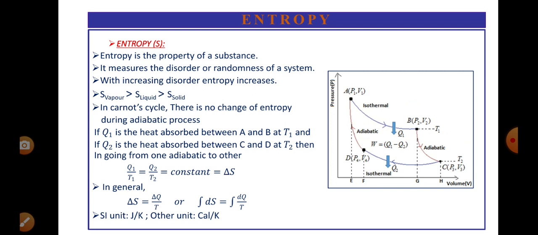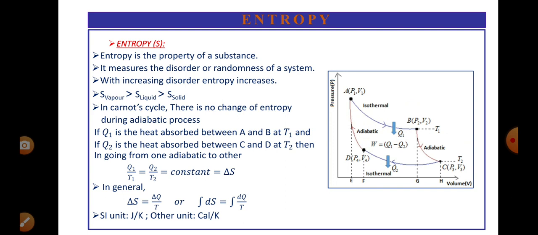That is observed, and that gives a constant value, known as entropy, change in entropy delta S. In general, change in entropy is defined as change in heat by constant temperature. Or if very small changes are there, then we take the integral form. Integral of dS is equal to integral of dQ by T.